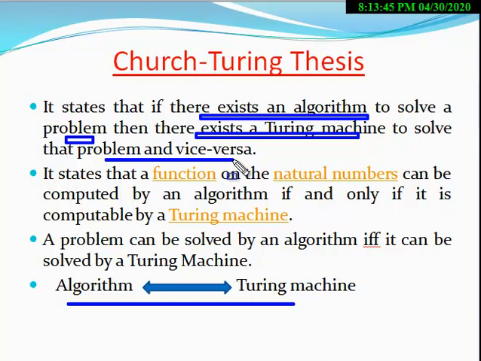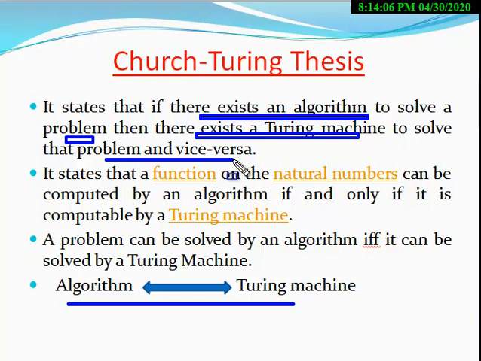So if there exists an algorithm to solve a problem, then there exists a Turing machine to solve that problem also. Similarly, if there exists a Turing machine to solve a problem, then there exists an algorithm to solve that problem also, right?